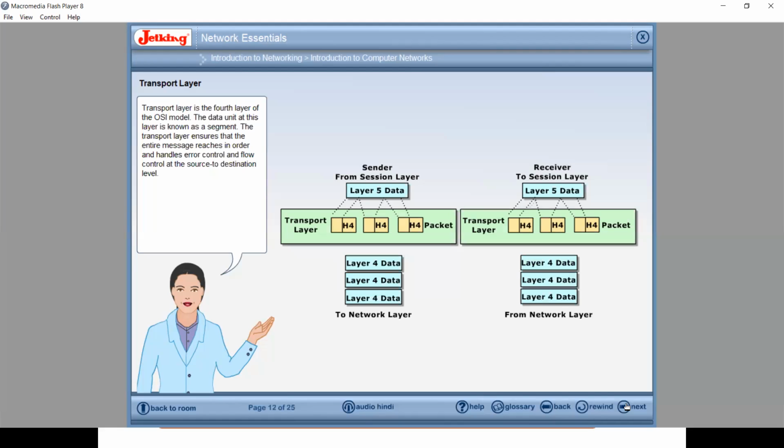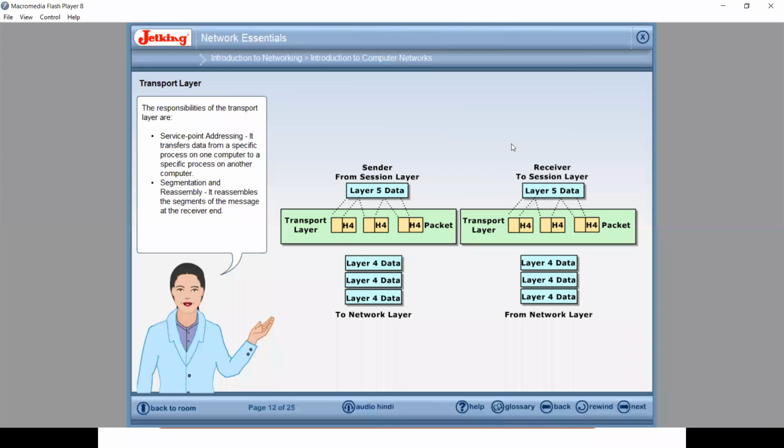Transport layer is the 4th layer of the OSI model. The data unit at this layer is known as a segment. The transport layer ensures that the entire message reaches in order and handles error control and flow control at the source to destination level. Transport layer receives data from the session layer. It divides the data into segments and passes these segments to the network layer. At the receiver, it receives packets from the network layer. It detaches headers from them, reassembles the segments into the original message, and passes that message to the session layer.